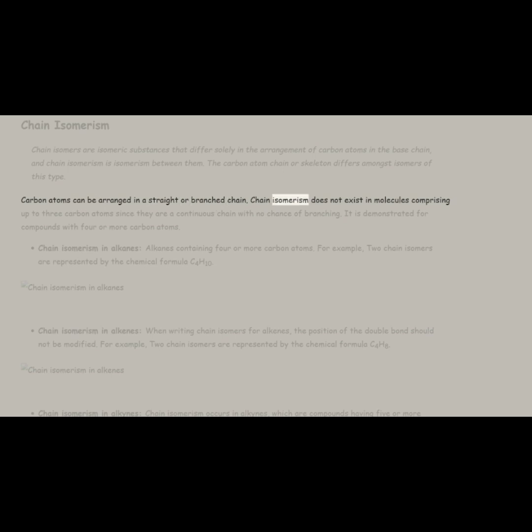Chain isomerism does not exist in molecules comprising up to 3 carbon atoms, since they are a continuous chain with no chance of branching. It is demonstrated for compounds with 4 or more carbon atoms. Chain isomerism in alkanes: alkanes containing 4 or more carbon atoms. For example, two chain isomers are represented by the chemical formula C4H10.